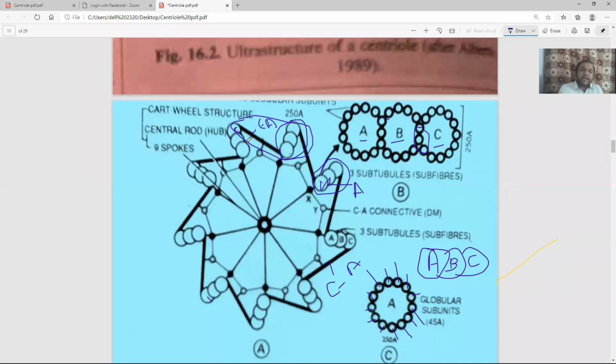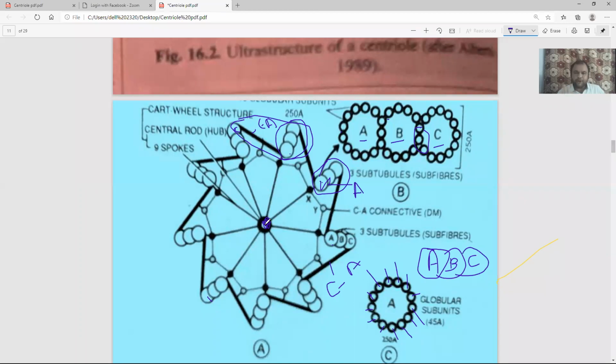Because on the periphery there are nine such triplets, but in the center there is no microtubule. In the center you are seeing a black colored structure. That is not a microtubule. It is called the central hub.